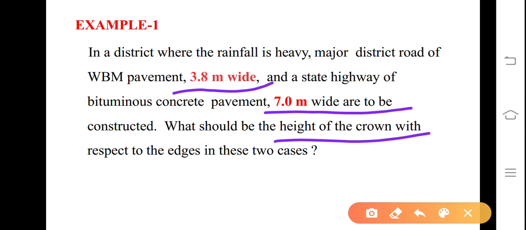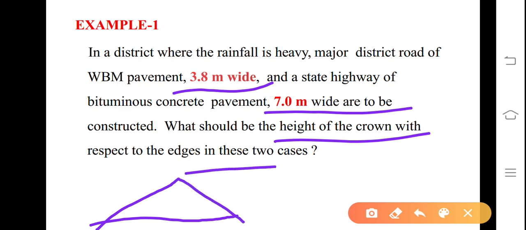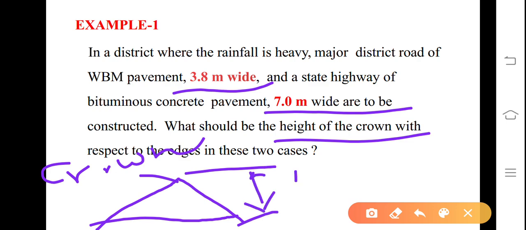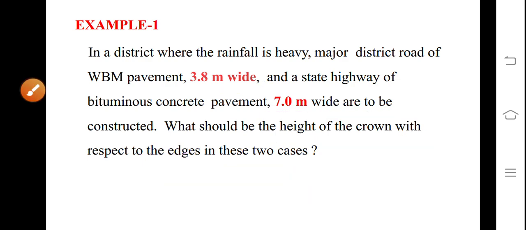Suppose this is the pavement of 3.8 meter width and we are providing the camber like this. What should be the height of the crown point from the pavement surface? This is required to be found out. That we will see in the next page.